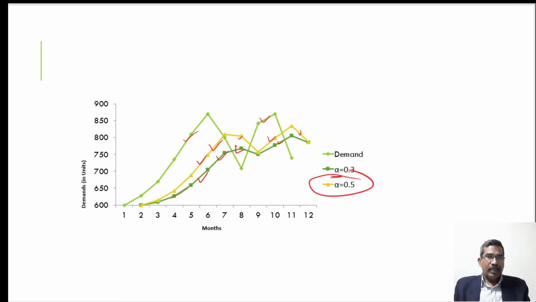We can see that if the value of alpha increases, the forecast follows the actual demand closely, but it is less smoothed. But if you use a lower alpha value, then it is more smoothed, but there may be more forecasting error.